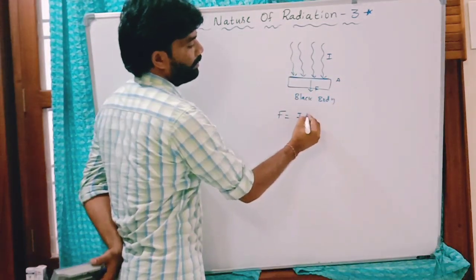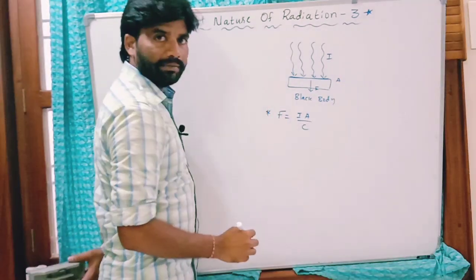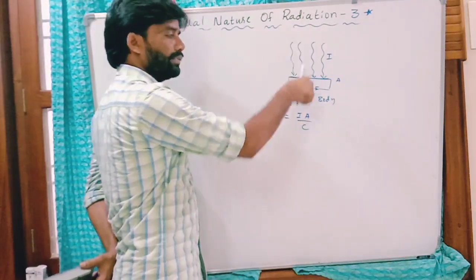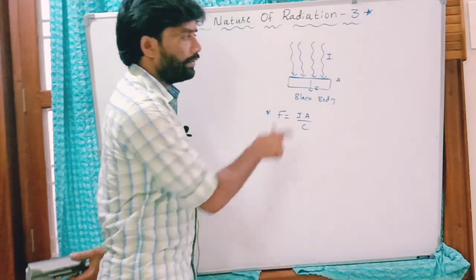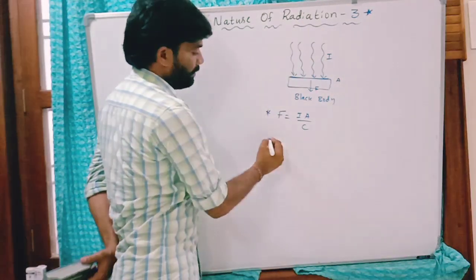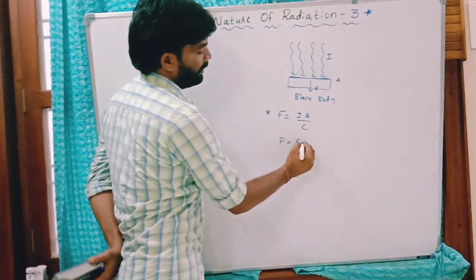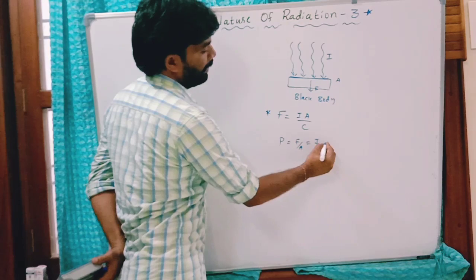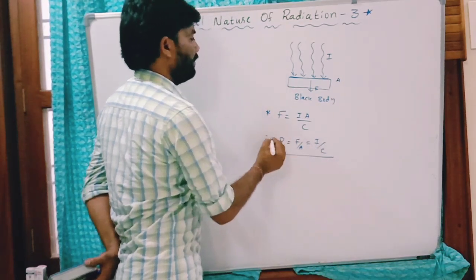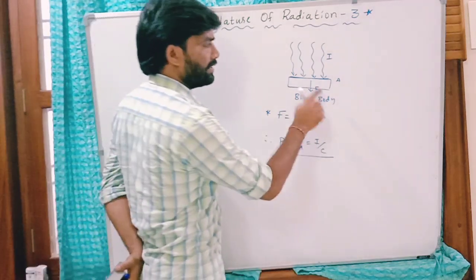It is equal to IA by C. IA by C is the radiation force on the surface of the black body due to this normal incidence. The radiation pressure is F by A, which is equal to I by C. This is the radiation pressure on the surface of the black body due to normal incidence.